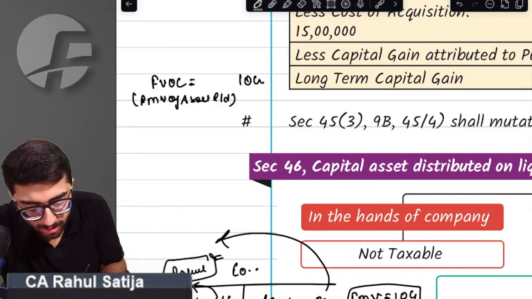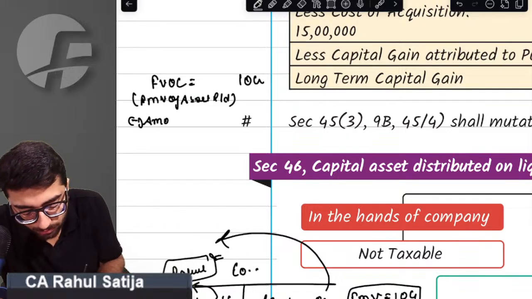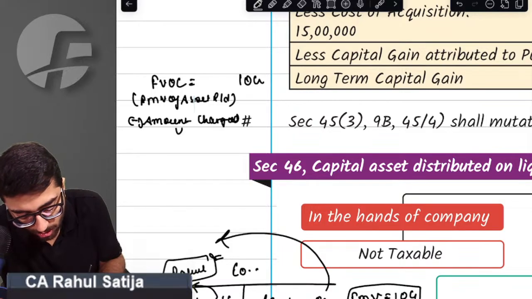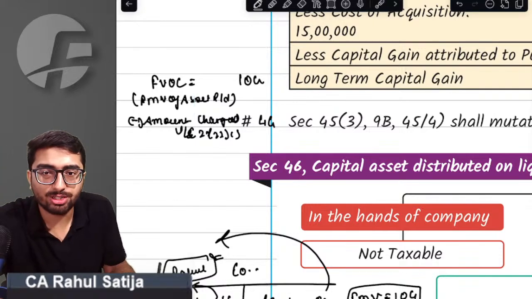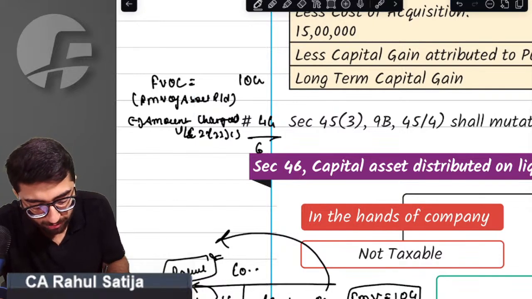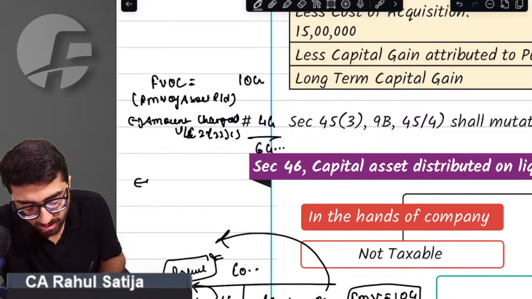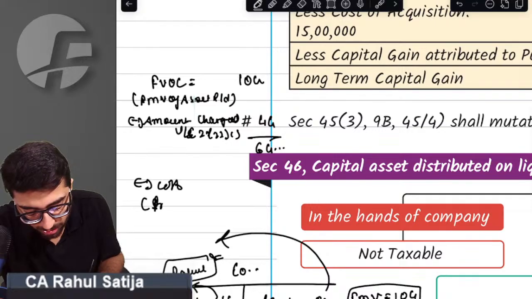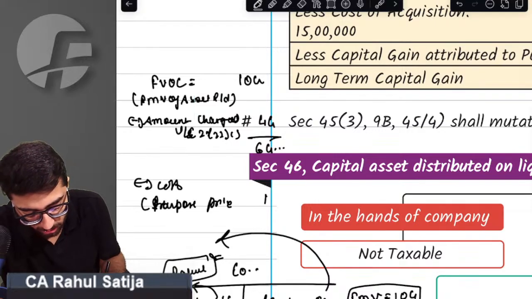From full value of consideration, reduce the amount charged under section 222C. 4 crore have been charged under section 222C. Therefore, full value of consideration will turn out to be 6 crore. Out of this, reduce the cost of acquisition, which is nothing but the purchase price of the shares. Purchase price is 1 crore.